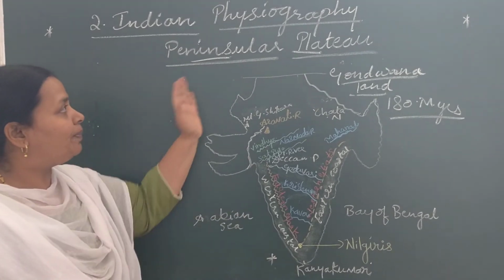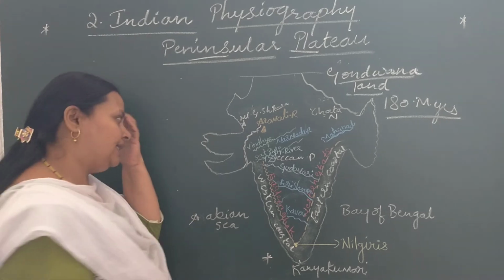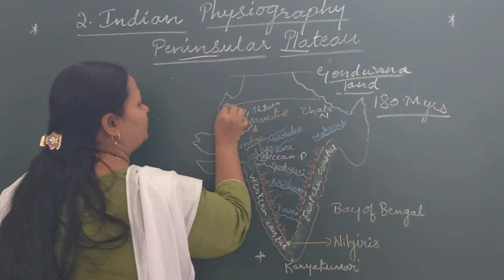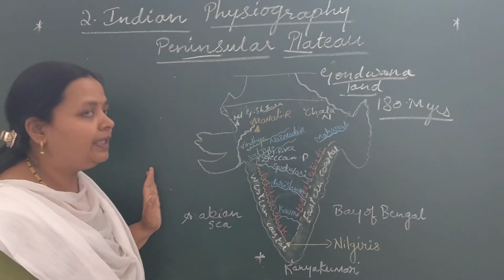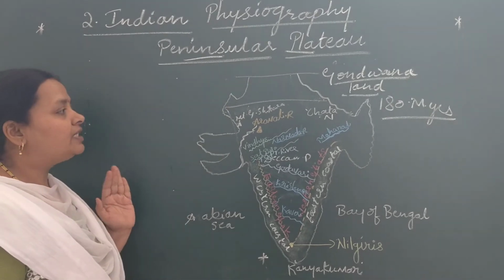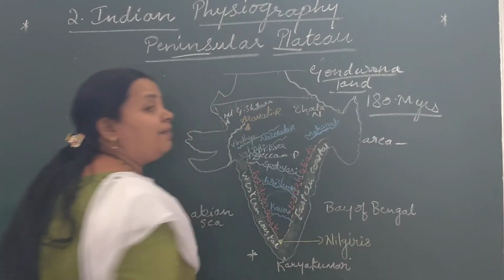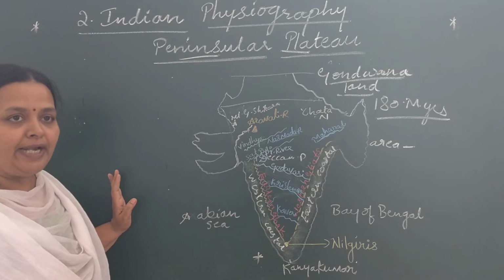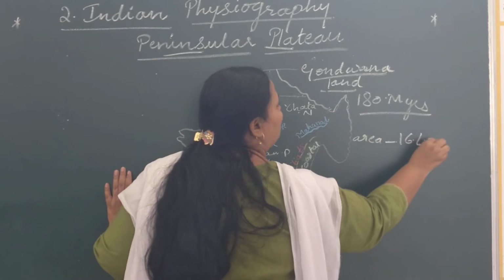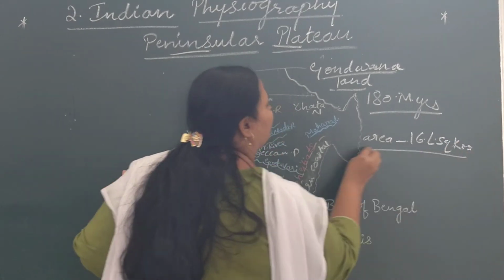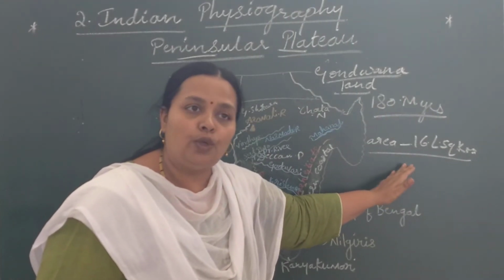Now coming back to the Peninsular Plateau. It is a triangular shaped tableland. What is the area of the Peninsular Plateau? The area of the Peninsular Plateau is 16 lakh square kilometers.